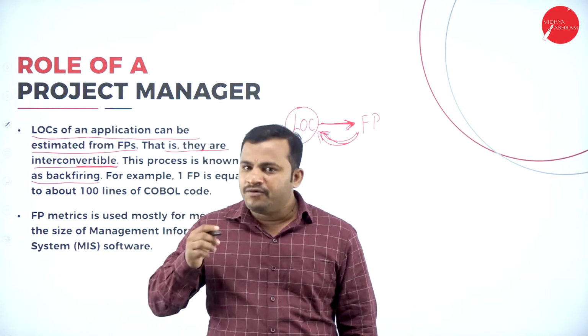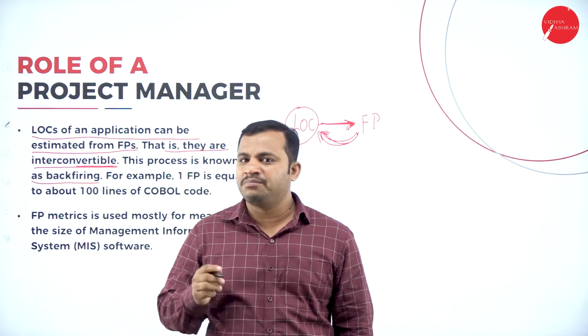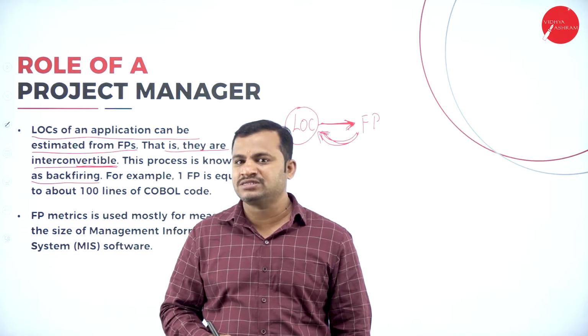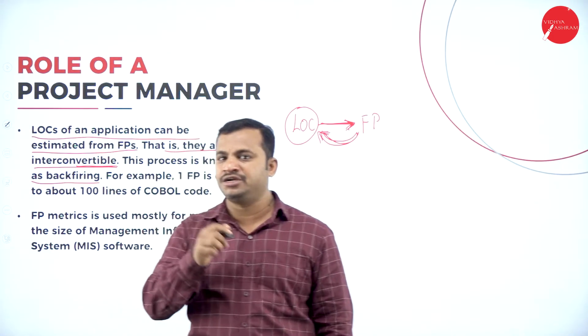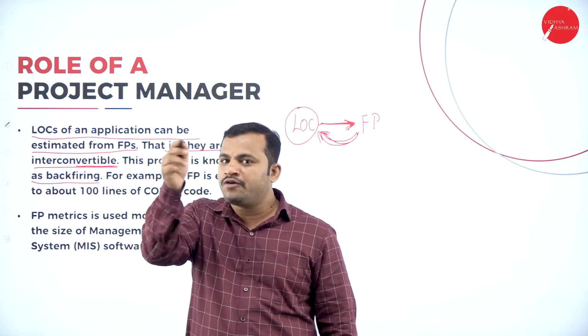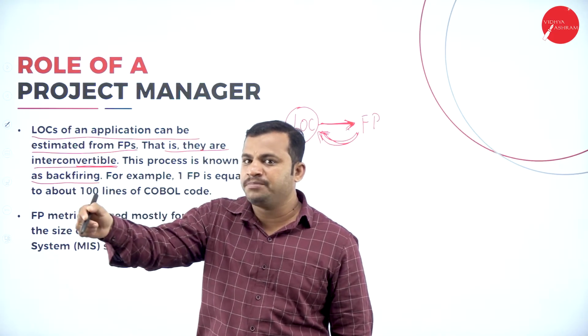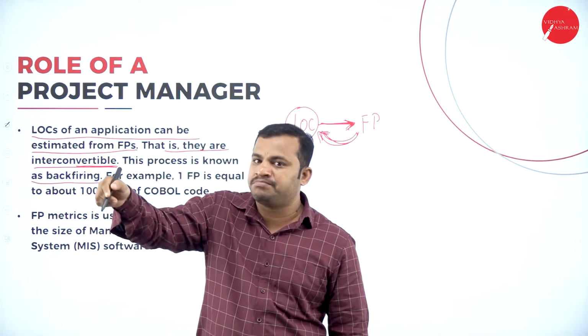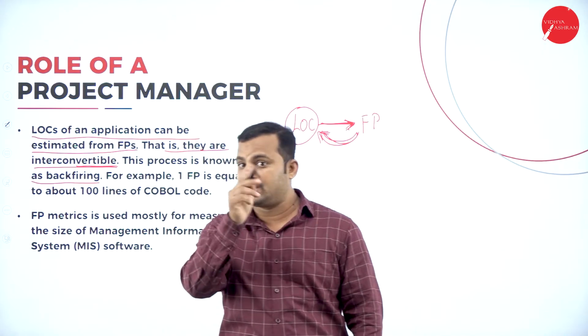If the bullet is fired, immediately the backfiring takes place. That is, the action and reaction takes place. In the same manner, conversion from lines of code to function point analysis is called one way, and function point analysis back to the lines of code is called backfiring.